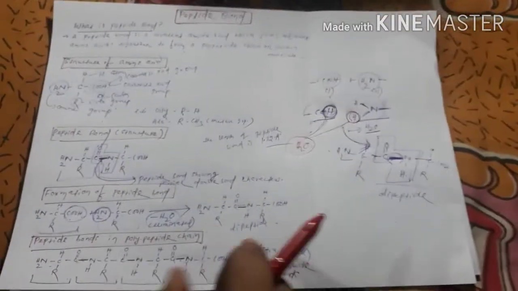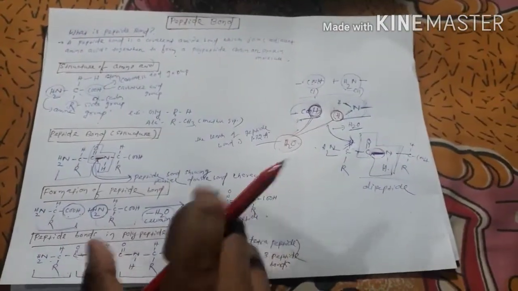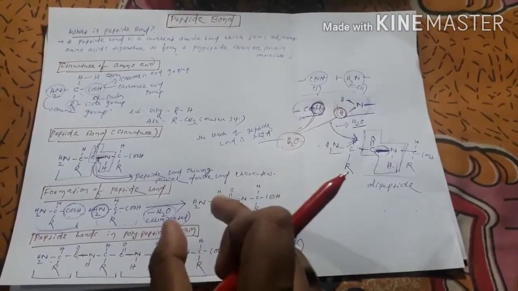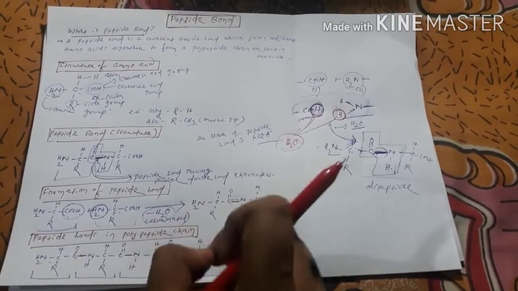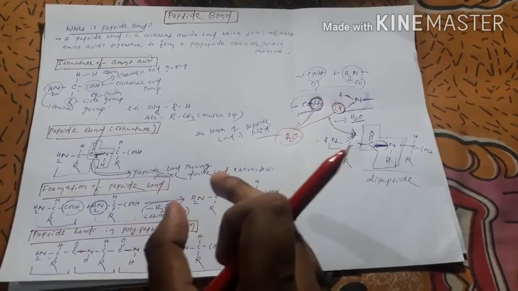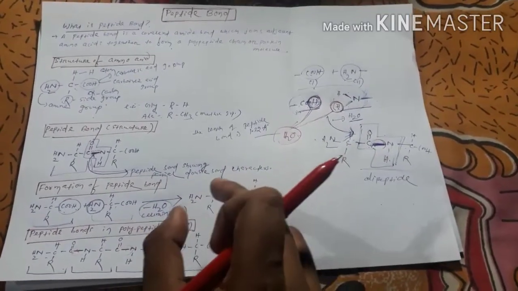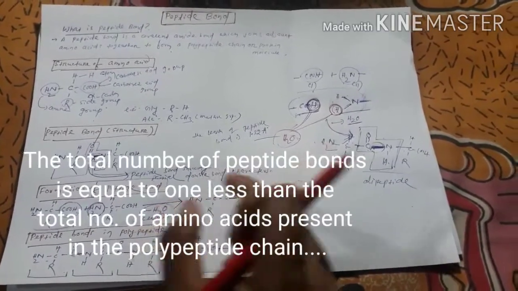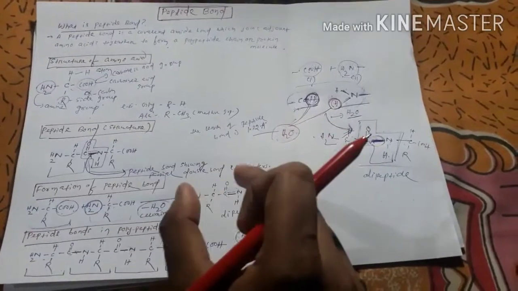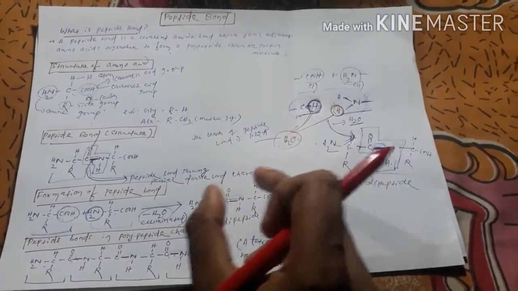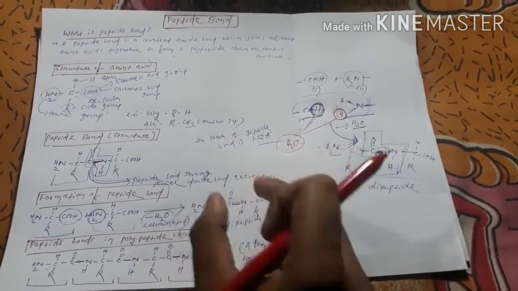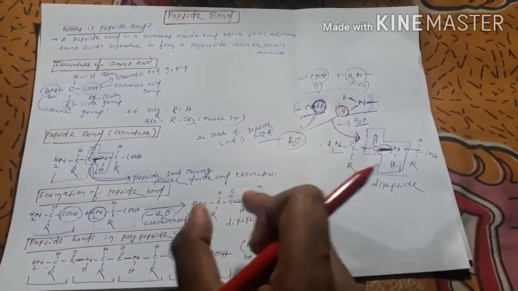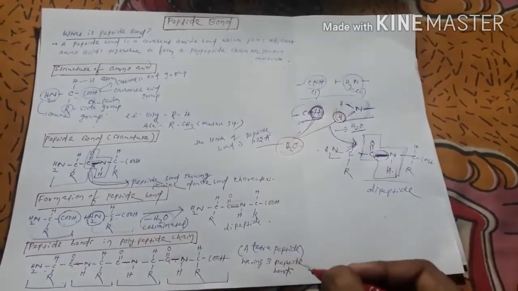So this is a short example. Polypeptides are generally made up of a large number of amino acids, and the number of peptide bonds present in any amino acid chain is always 1 less than the number of amino acids present in a polypeptide chain, right?